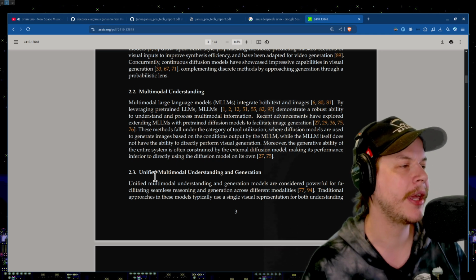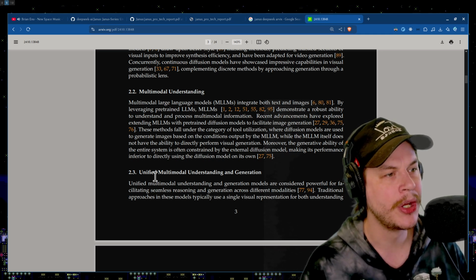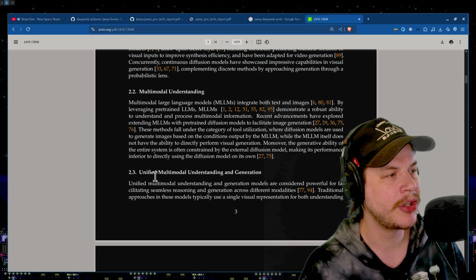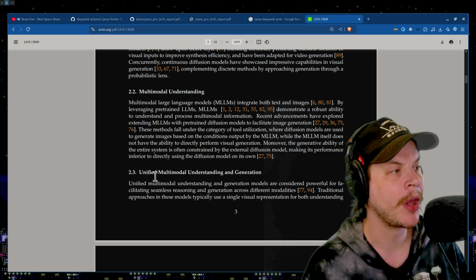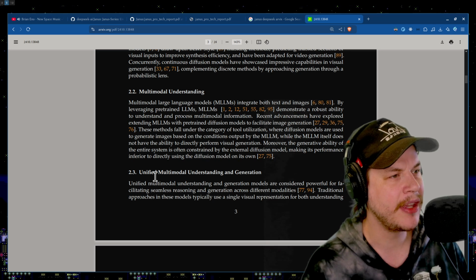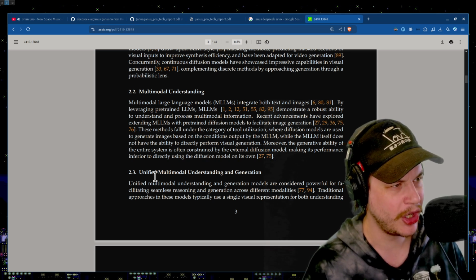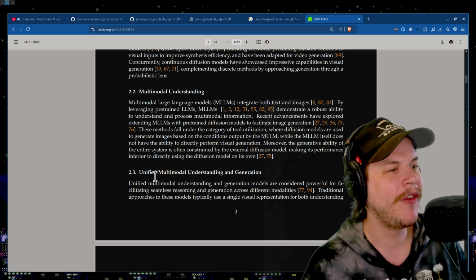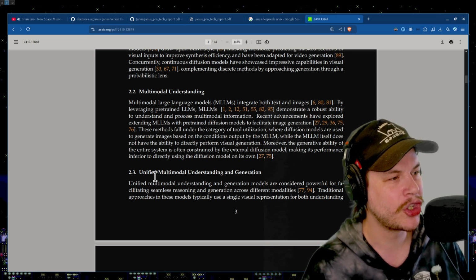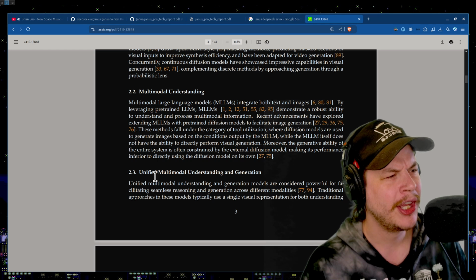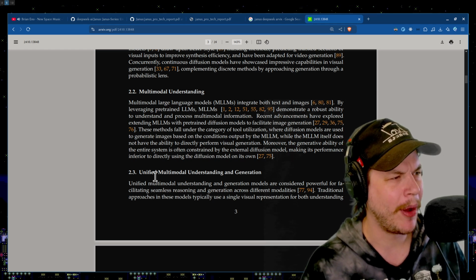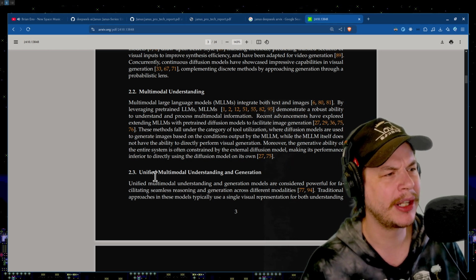These methods fall under the category of tool utilization, where diffusion models are used to generate images based on the conditions output by the MLLM. While the MLLM itself does not have the ability to directly perform visual generation, moreover, the generative ability of the entire system is often constrained by the external diffusion model, marking its performance inferior to directly using the diffusion model of its own.